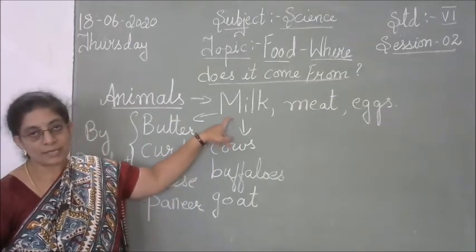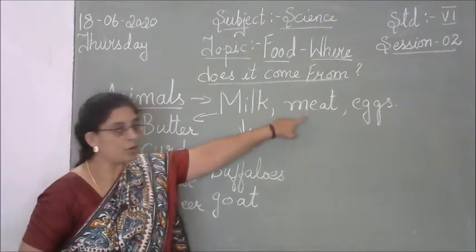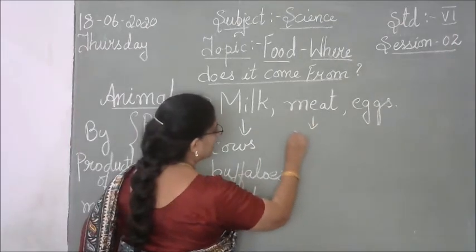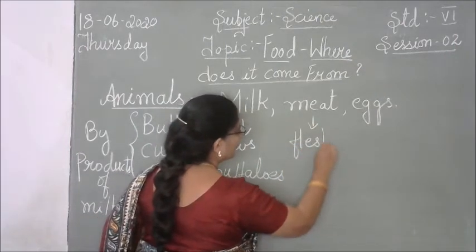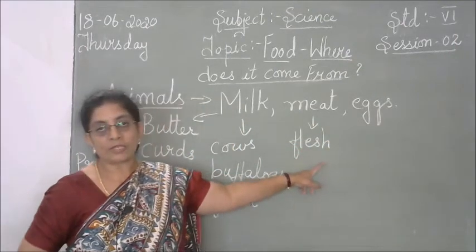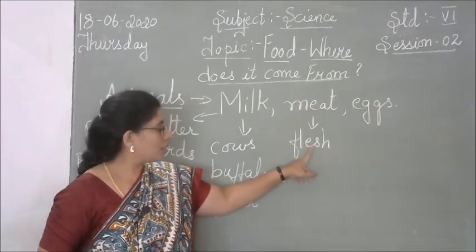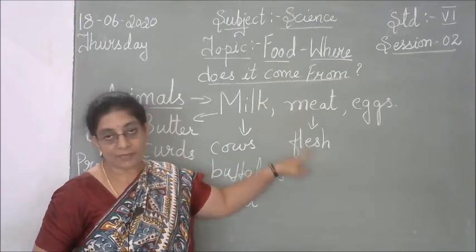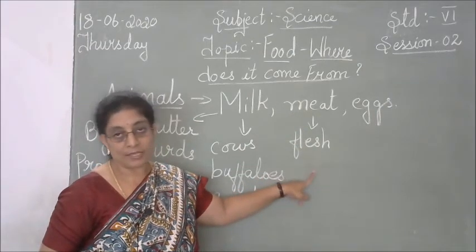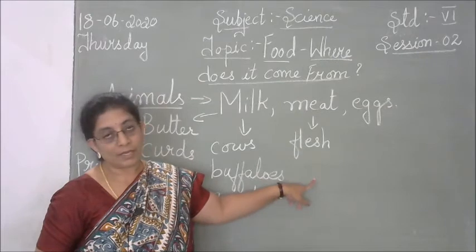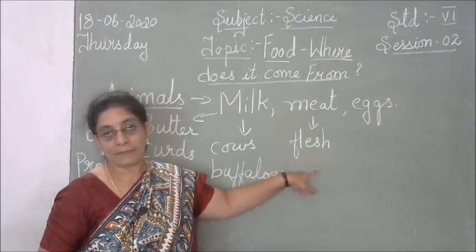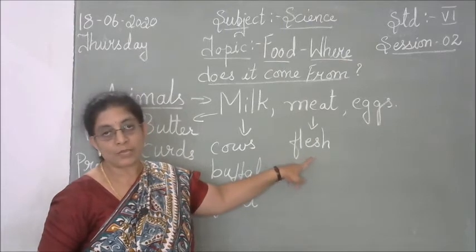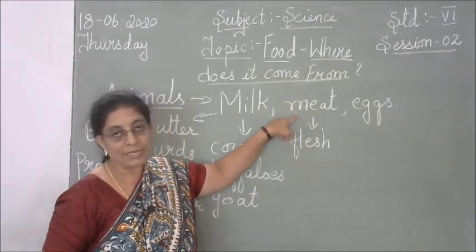The main one is milk. And next we go on to the meat. Meat means the flesh. It is the flesh of the animals that we use. It can be from the goat, the hen, the cows, or the pigs. This flesh is used as meat by many people.